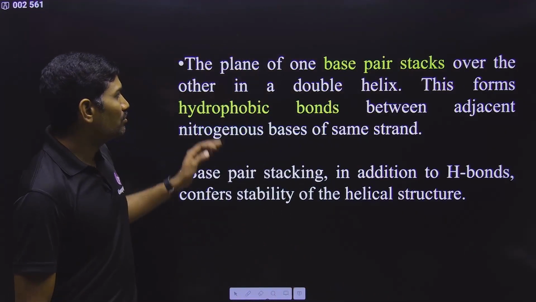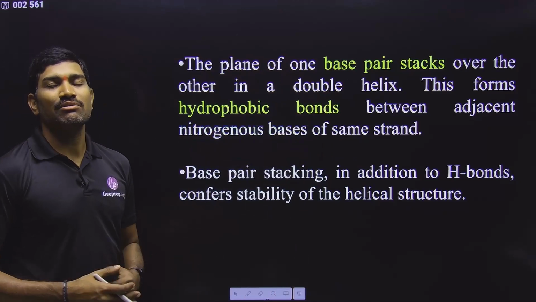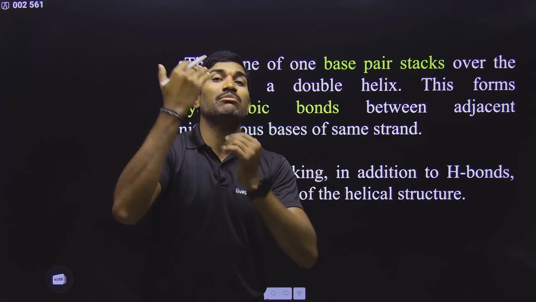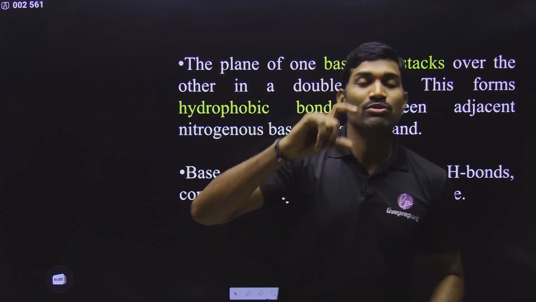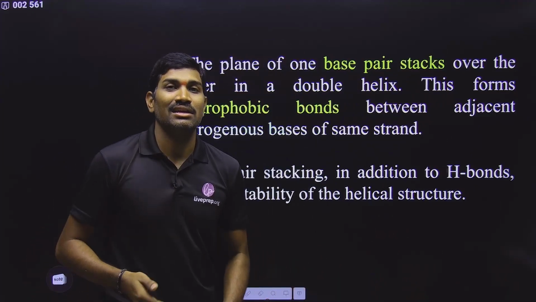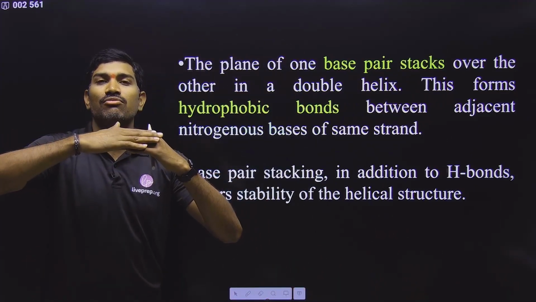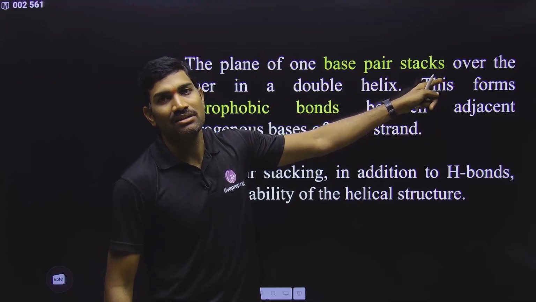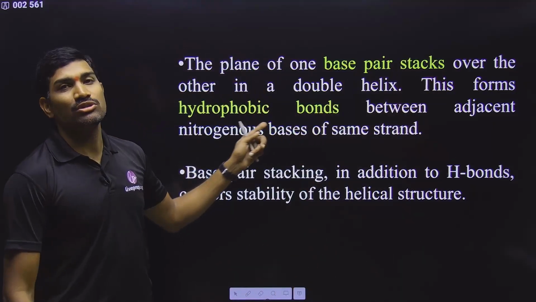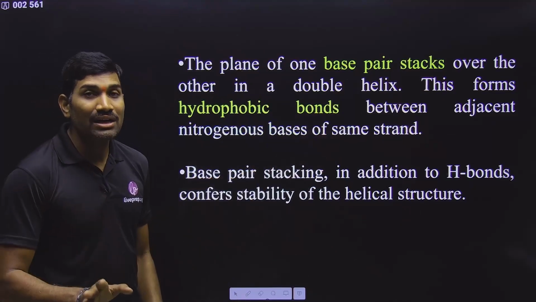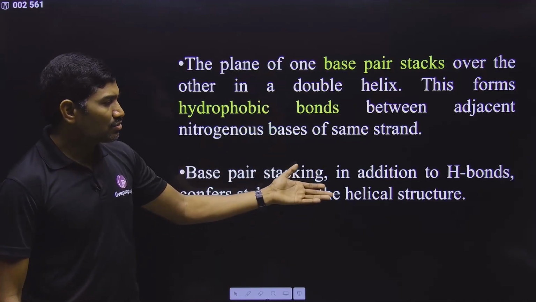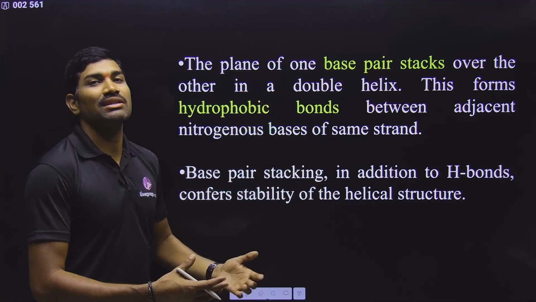Next one. Finally, they are saying base pair stacking. What is base pair stacking? They are present one above the other, right? Even though they are spirally coiled, they are present one above the other. Between the nitrogenous bases, hydrophobic interactions, not hydrogen bonds, are there, and presence of one above the other is called stacking. So this base pair stacking is also very important, along with hydrogen bonds present between the strands, for stability of the DNA molecule. Clear? So there are many factors giving stability to the DNA molecule.